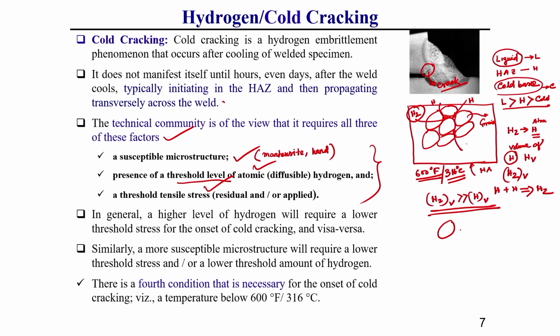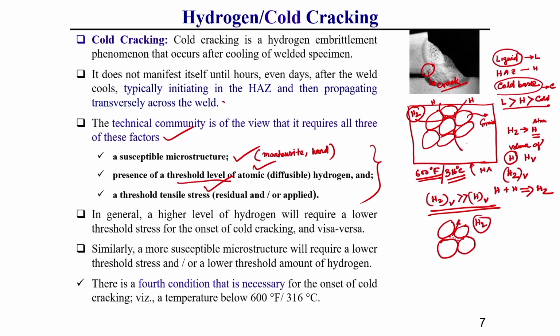Due to this tremendous pressure, whatever the grains are there, the grain boundary starts separating, it starts moving, that means a crack starts to generate as well as propagate. Due to what? Due to formation of hydrogen molecules at room temperature. What I am telling, understand?